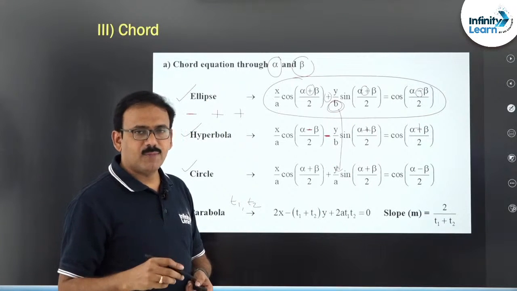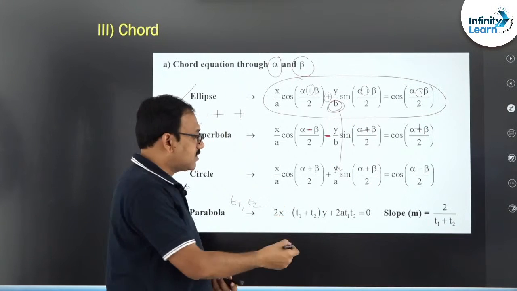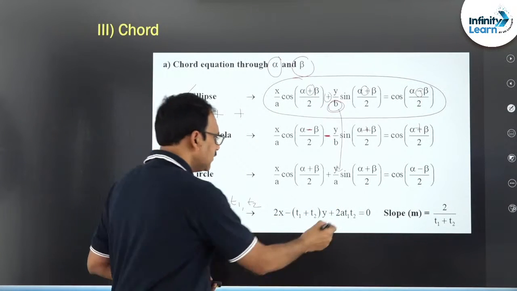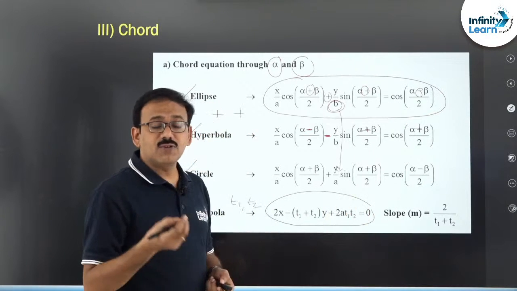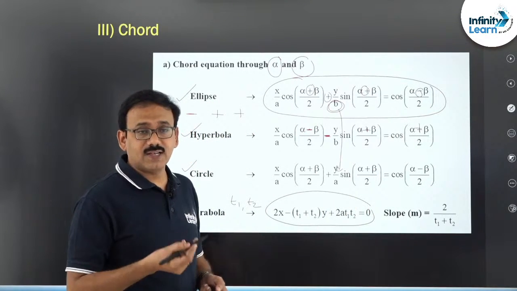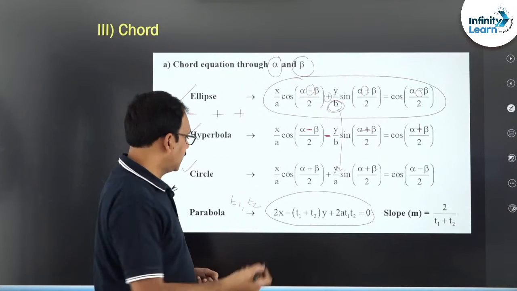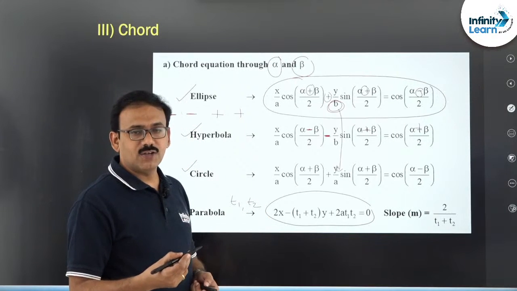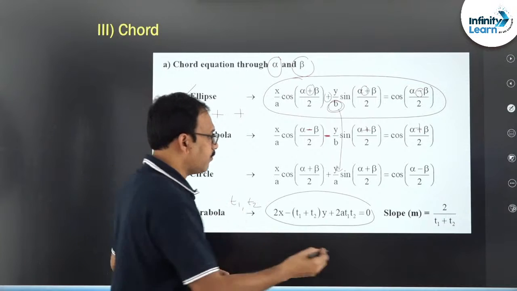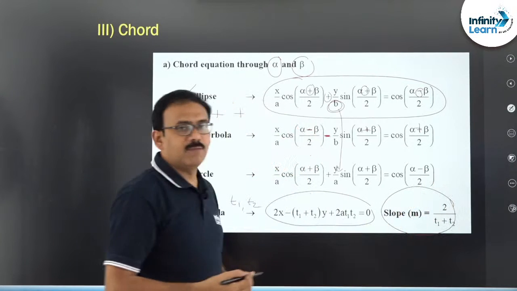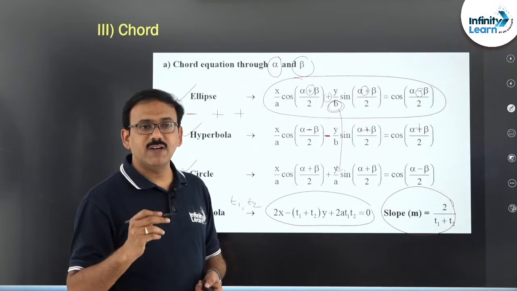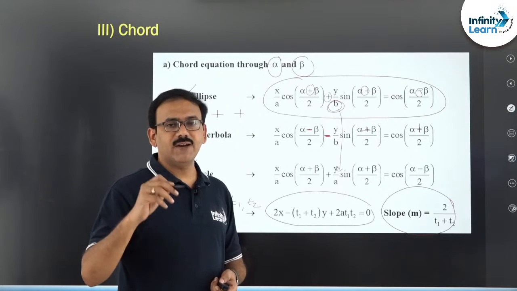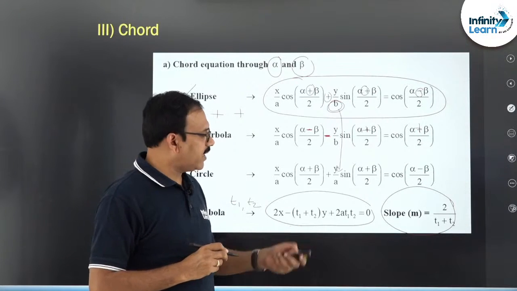Whereas in the case of the parabola, it is 2x minus (t1 plus t2) into y plus 2a t1 t2 equal to 0. This is also important to remember so that you can save at least 30 seconds in the exam when the corresponding problem comes, right dear students. So 2x minus (t1 plus t2) into y plus 2a t1 t2 equal to 0. Most of the time, this will be used in many problems. The slope of the chord joining t1 t2 is going to be 2 by (t1 plus t2), that's all. 2 by (t1 plus t2).